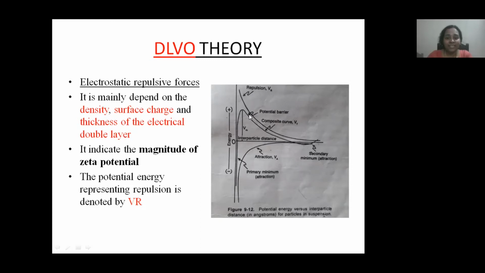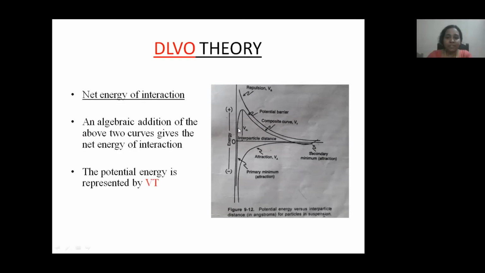Electrostatic repulsive forces also indicate the magnitude of zeta potential. And this curve represents the potential energy barrier. Here you can see a peak, and this peak represents the potential barrier or net energy of interaction.